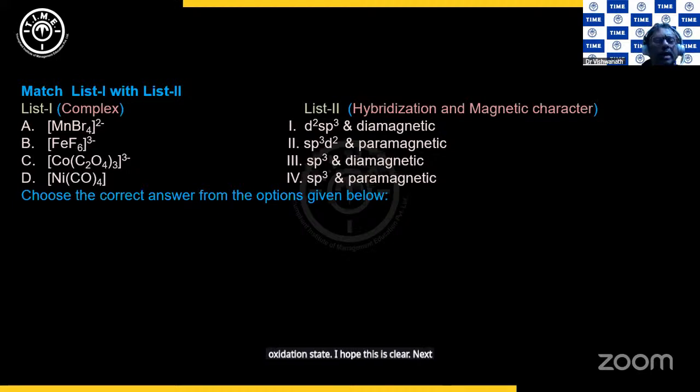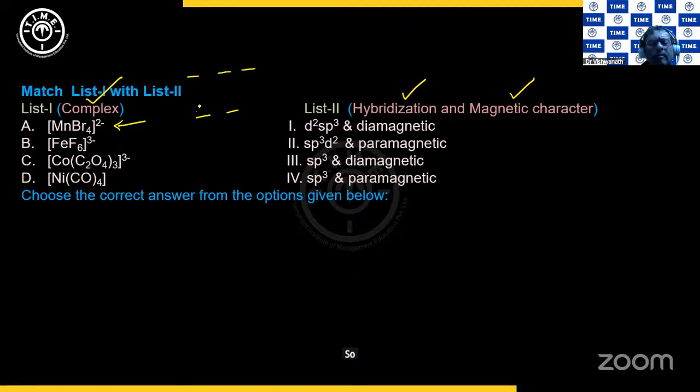Next, again, a match between the complex, and now we have hybridization and magnetic character. Now this MnBr4 2 minus, we have already seen manganese is in +2 oxidation state. It is d5. So 1, 2, 3, 4, 5. This is tetrahedral. So d5, 1, 2, 3, 4, 5.